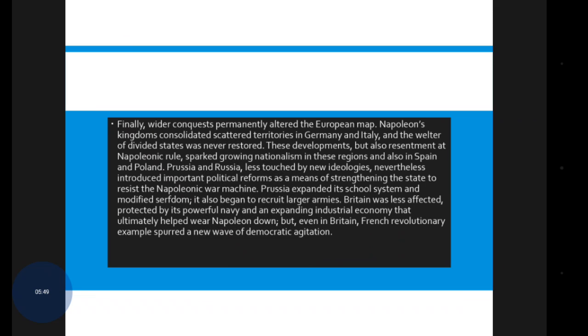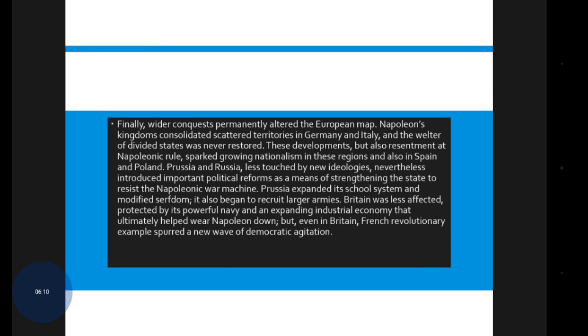Let's move on to the next slide. Finally, the wider conquest permanently altered the European map, and Napoleon's kingdoms consolidated scattered territories in Germany and Italy, and the welter of divided states was never restored.